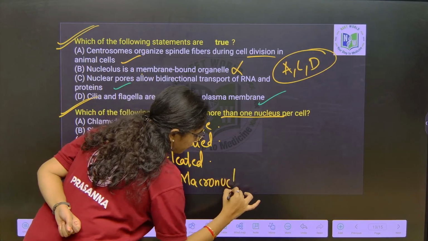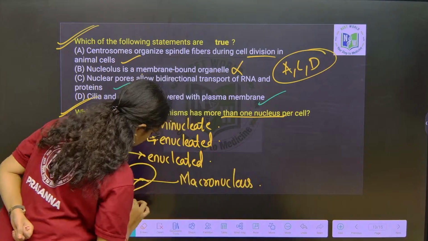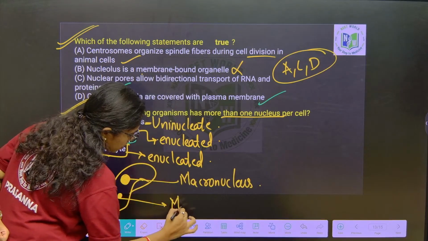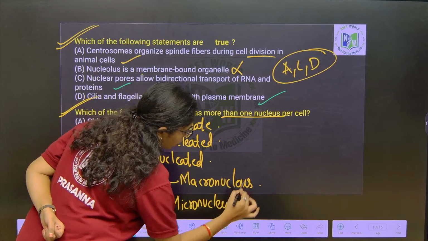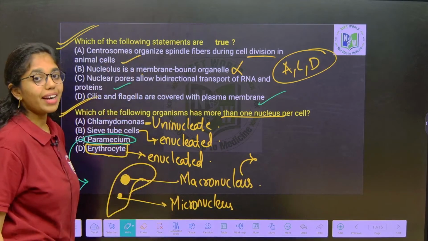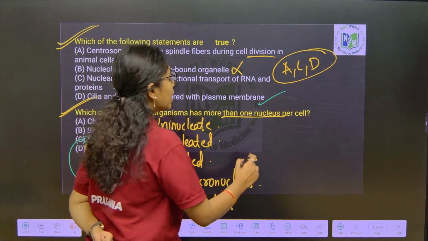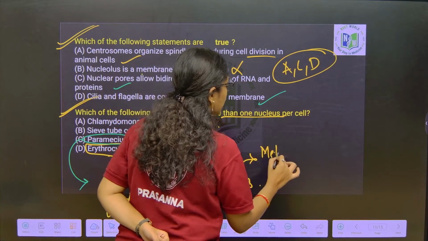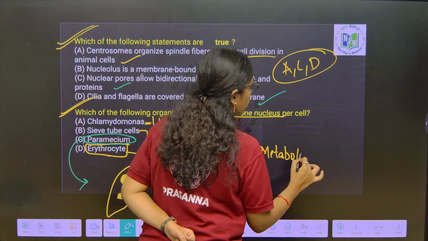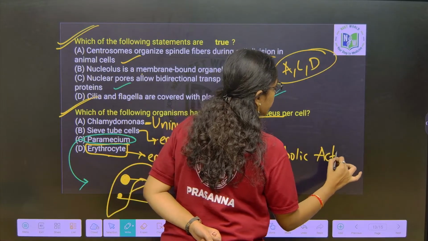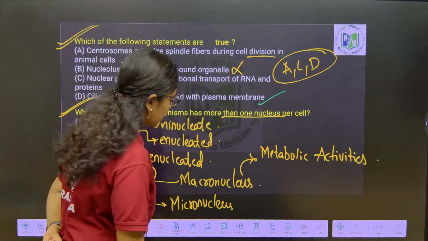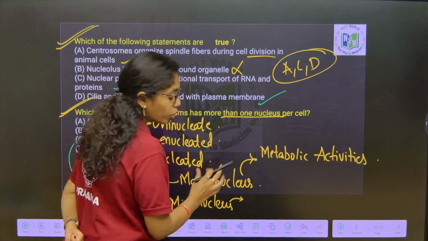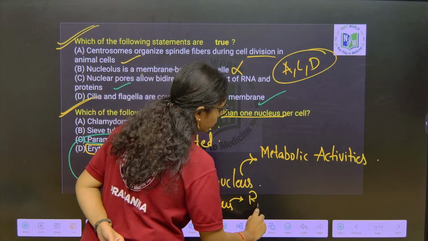Macronucleus helps with the metabolic activities conducted inside the cell, whereas micronucleus will look into all the functions with respect to reproduction.